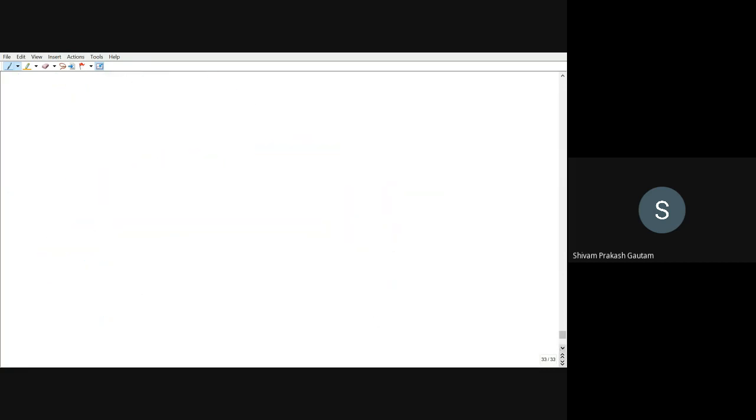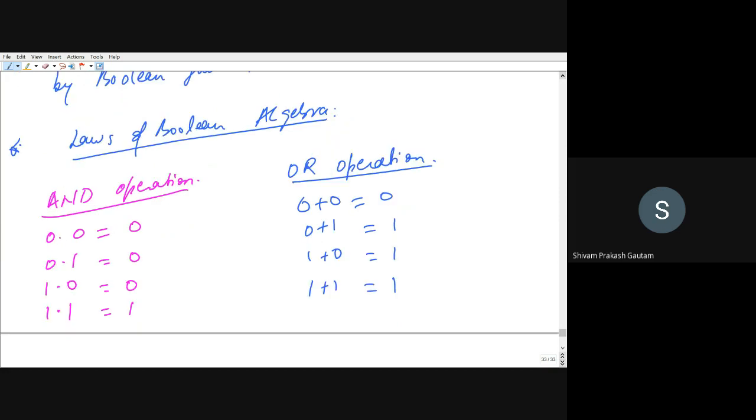And third one, NOT operation. One bar will be equal to 0 and 0 bar will be equal to 1. Bar means you can call it a complement, or you can also call it a bar, right? So these all three, AND, OR, and NOT, we have already seen. Just for reference, I have again shared it.